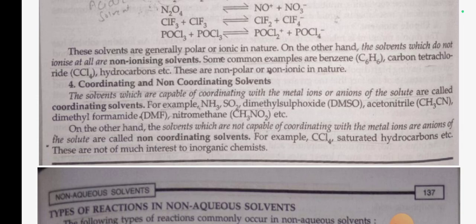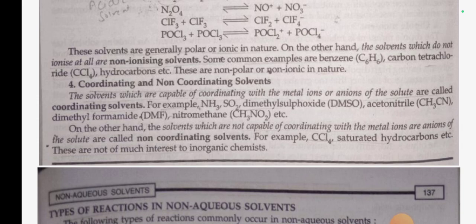Number 4. Coordinating and non-coordinating solvent. The solvents which are capable of coordinating with the metal ion or anion of the solute are called coordinating solvents. For example, NH3, SO2, dimethyl sulfoxide DMSO, acetonitrile CH3CN, dimethylformamide DMF, nitromethane CH3NO2, etc.